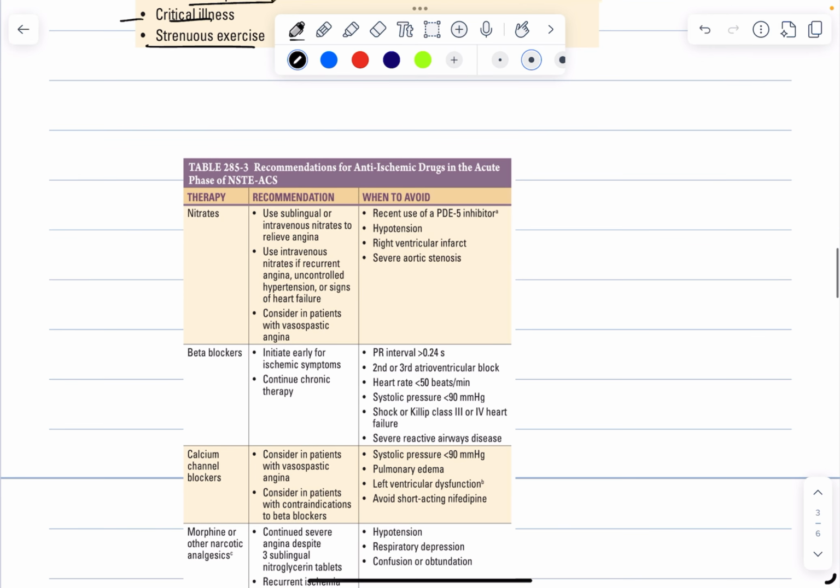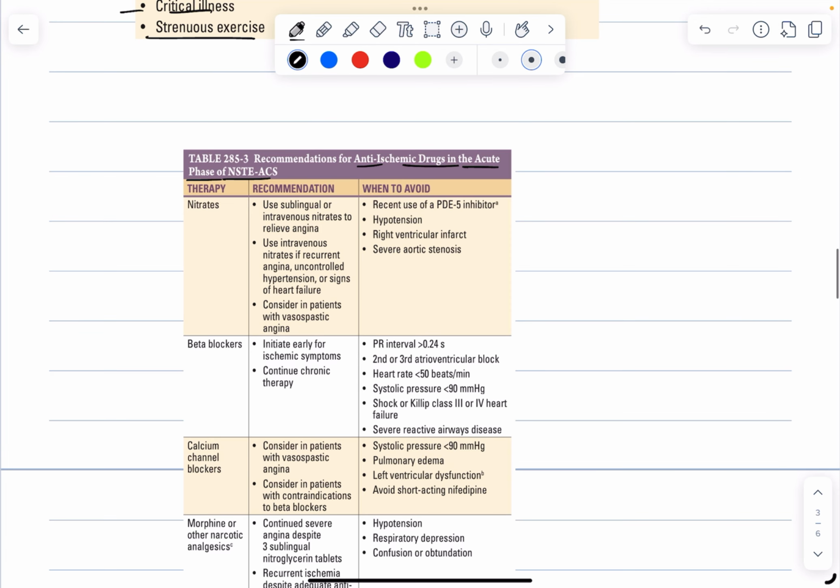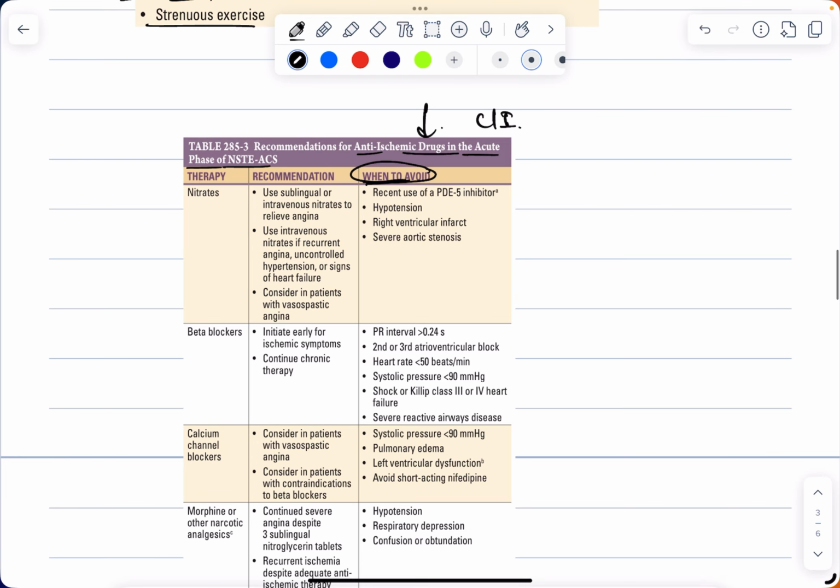Now, coming to table 3, that is recommendations for anti-ischemic drugs in acute phase of NSTEMI ACS. So, here you should only focus on the contraindication, that is, only this part of the table, when to avoid this drug. So, first anti-anginal drug is nitrate. It is commonly used sublingually.